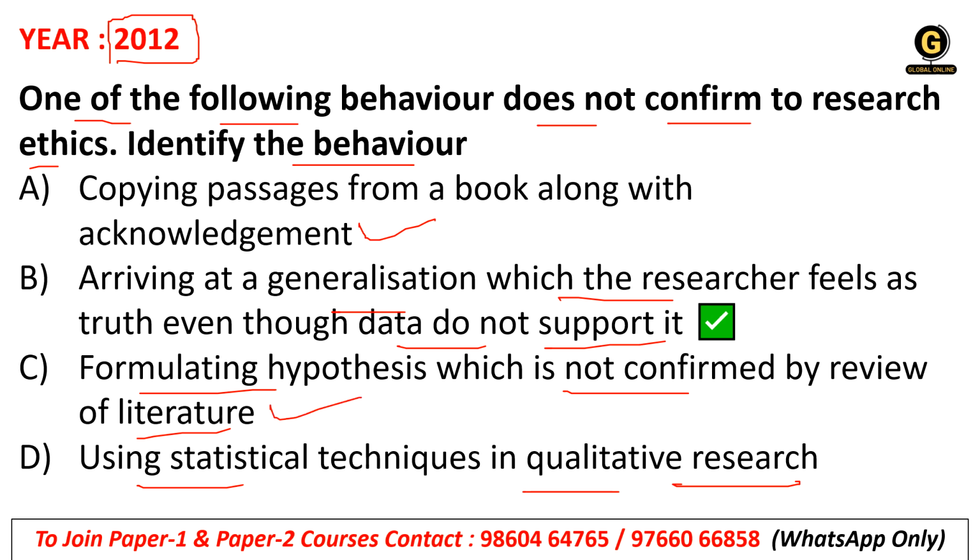Using statistical techniques in qualitative research is also totally correct, because statistical techniques are sometimes useful in qualitative research as well to measure the data, so it is not unethical. When we are generalizing on the basis of data which is not supporting the solution, that does not match with ethics. That is why option B is the behavior which does not conform to research ethics.